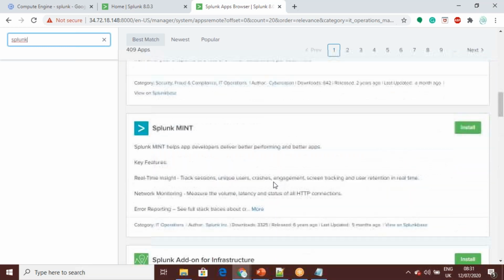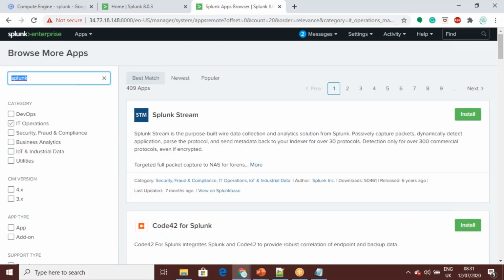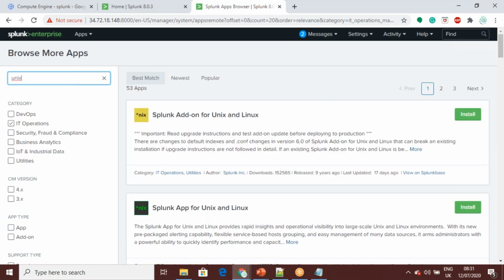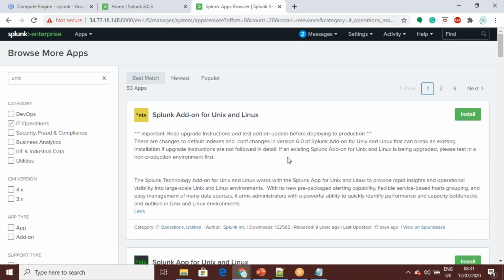Normally we also go for Unix. Suppose you want something for Unix, there is the Splunk Add-on for Unix and Linux. Whenever we have Unix or Linux servers, we usually install this app. It comes with pre-built information and pre-built dashboard screens, so initially you can utilize it. You should be very careful: only approved companies like Splunk can be trusted.